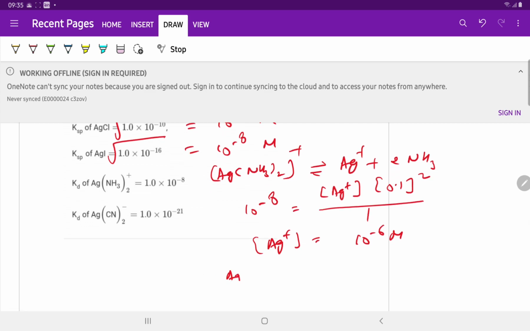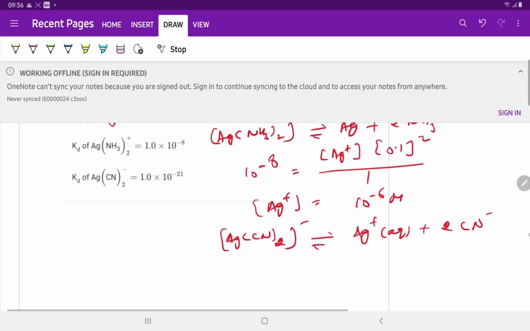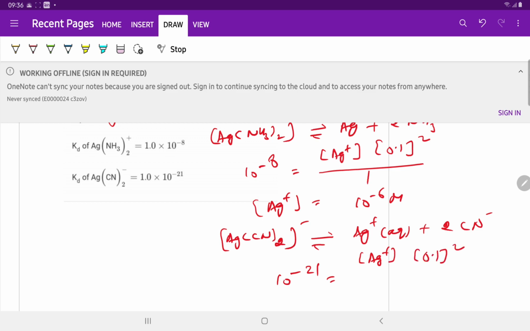And for Ag(CN)2 minus, it gives Ag plus aqueous plus 2 moles of CN minus. 10 raised to the power minus 21 is equal to Ag plus into 0.1 whole square divided by 1.